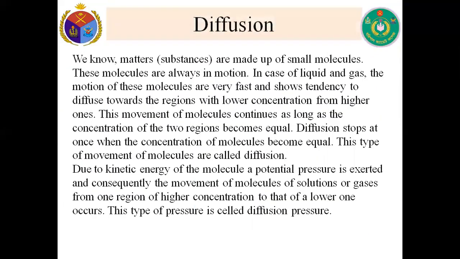Now, diffusion. We know substances are made up of small molecules. These molecules are always in motion. In case of liquid and gas, the motion of these molecules is very fast and shows a tendency to diffuse towards the region with lower concentration from higher ones. This movement of molecules continues until the concentration of the two regions becomes equal. Diffusion stops at once when the concentration of molecules becomes equal. This type of movement of molecules is called diffusion.